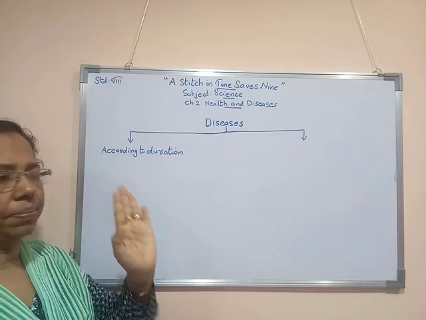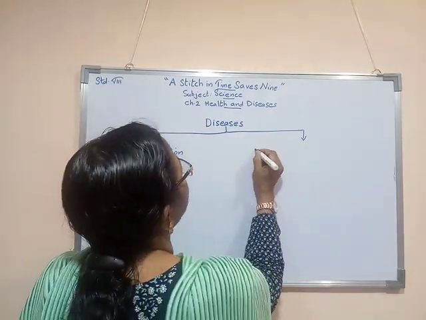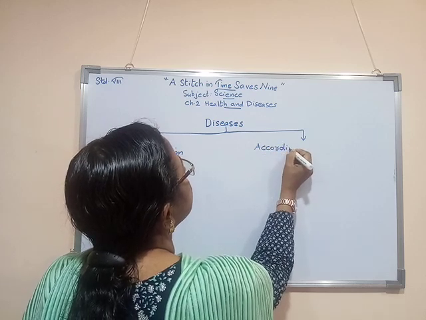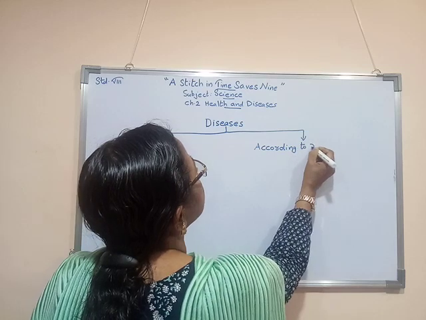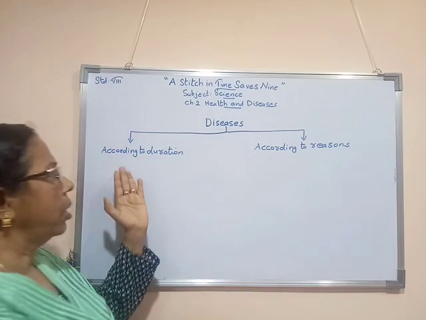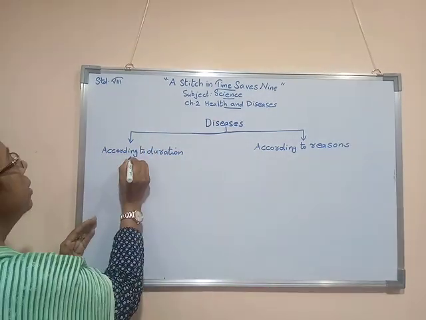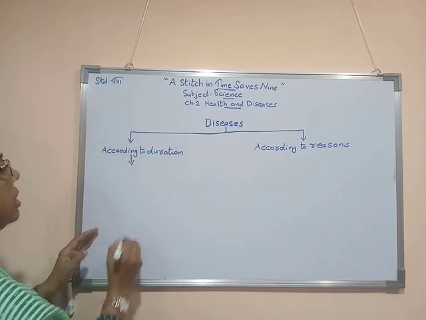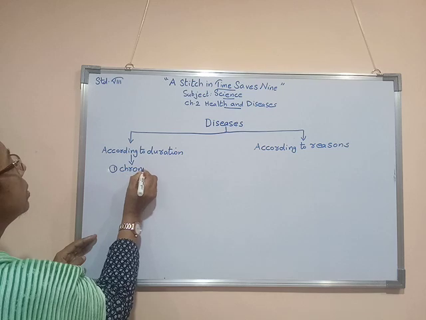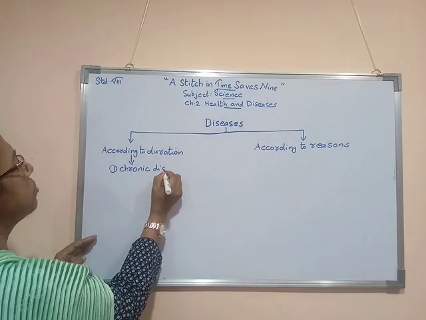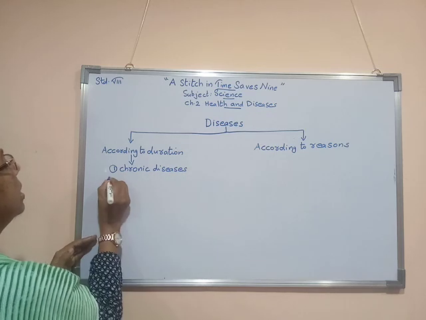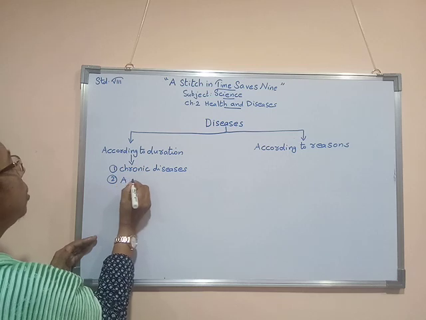Duration means time. The other is according to reasons. According to duration, we can have two types of diseases. One is known as chronic diseases. I'll explain to you what is meant by chronic diseases. The second one is acute diseases.